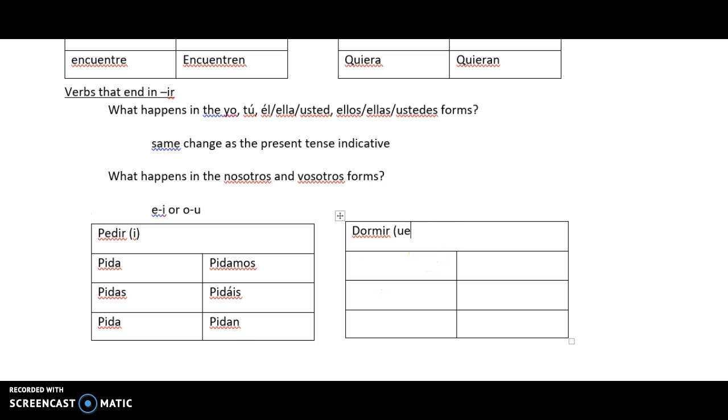Now, dormir is O to UE, so we'll have that O to UE inside the boot. Yo duerma, tú duermas. Usted, él, ella duerma. Nosotros, remember we have to change the O to a U, so nosotros is dormamos. Vosotros is the same thing, dormáis. And then ustedes, ellos, ellas, we go back to the UE, duerman.